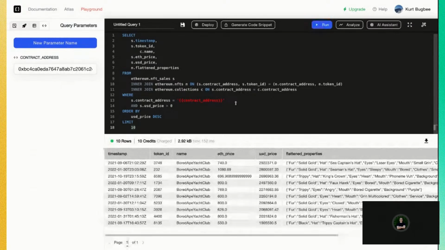We'll run. But let's say we want to, like I mentioned, filter on fur. So we know that we have our flattened properties. And now the syntax for filtering in the specific JSON format is like so. Fur, and we want to set it for robot.